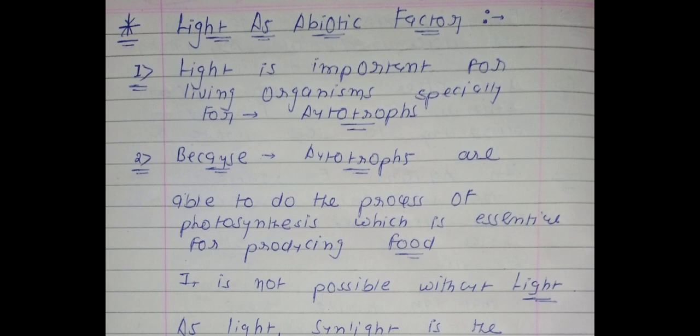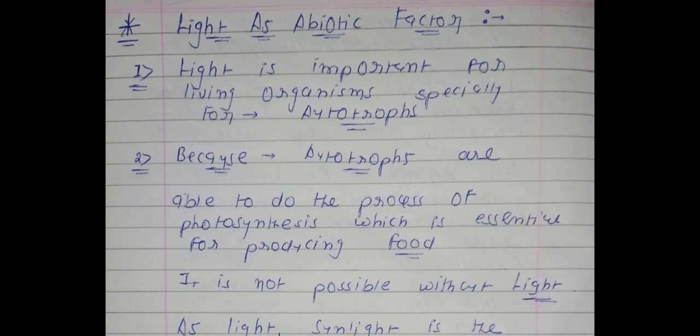Again, it is an important question from the view of board examination, a question of 2 or 3 marks, and there are so many important MCQs and concepts. First point: light is important for living organisms, especially for autotrophs. We know that light is important for each and every living organism, but it is very important especially for the autotrophs.